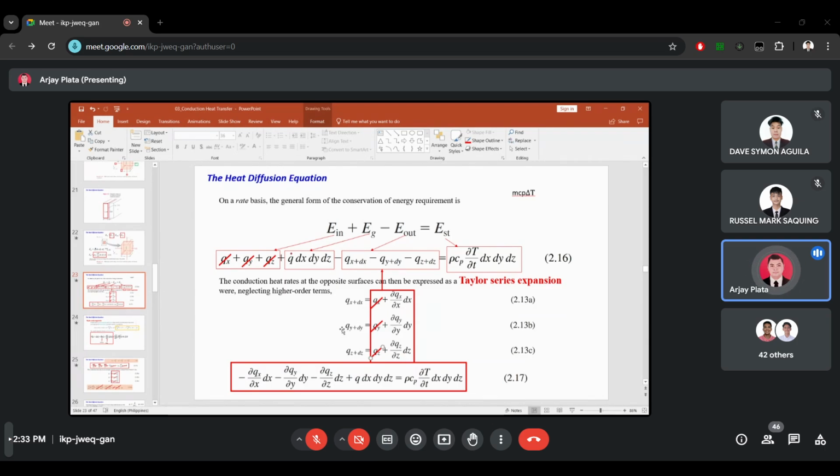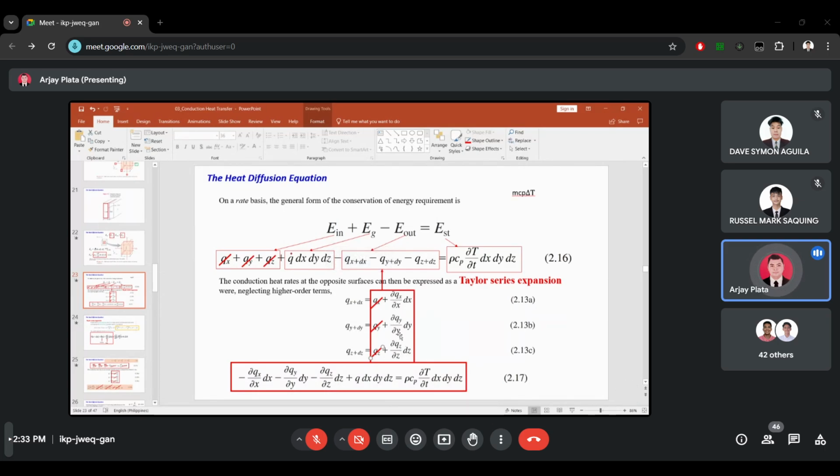Okay, so what will be left here is this. The sign will be negative: negative partial derivative of qx with respect to x dx, minus partial derivative of qy with respect to y dy, minus partial derivative of qz with respect to z dz.